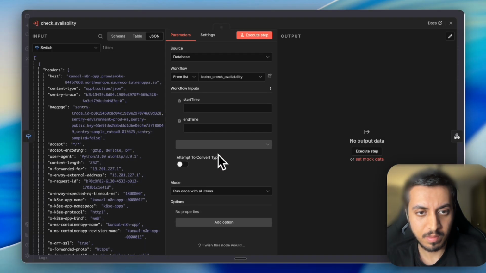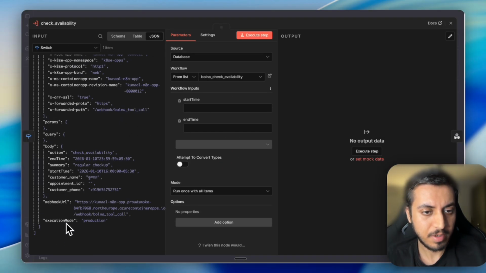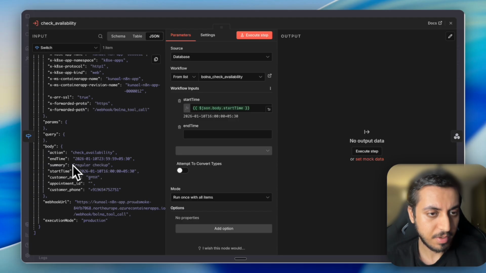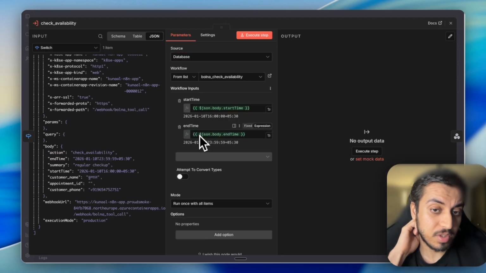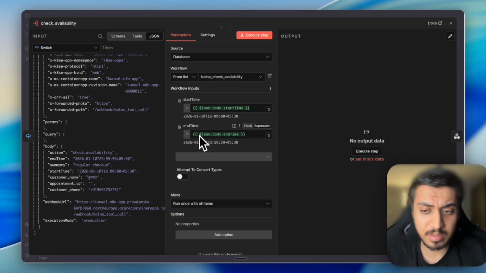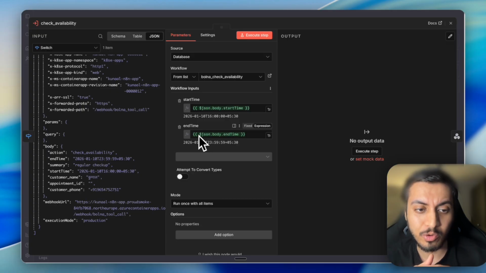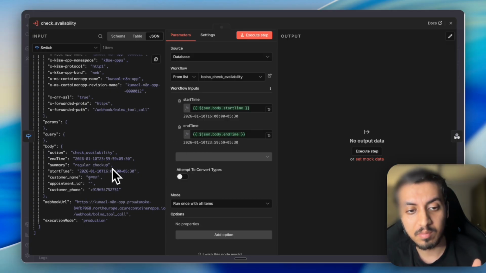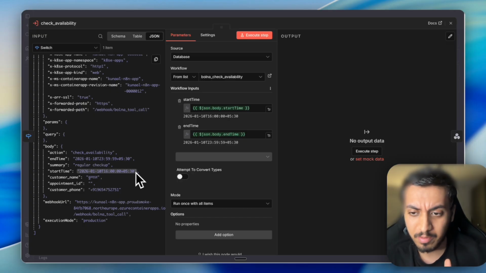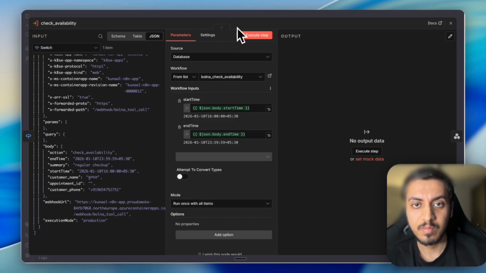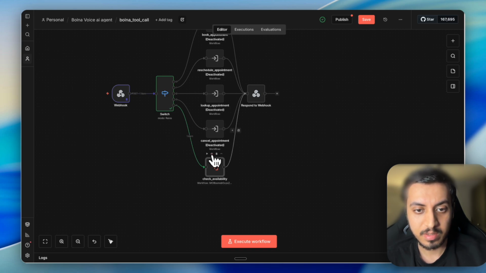We'll go here. Here we need to send the start time and we need to send the end time. How the start time and end time is correct and everything, let's get into it later, but first let's just configure it. While following the video you may not get the exact time which I'm showing here. It's fine, we will fix that, but for now whatever information you are getting, just add it here. In the end we will make sure that the tool works correctly. And let's just make it a request.